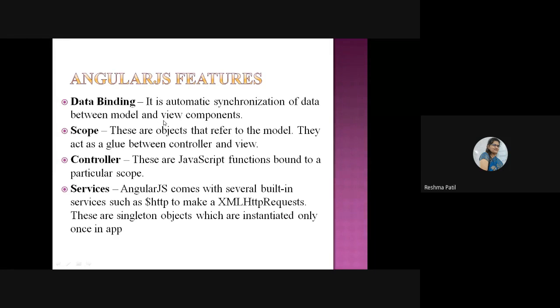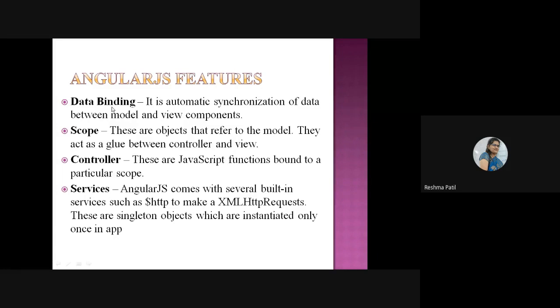AngularJS follows MVC architecture. In that architecture, the first two points are model and view. In the model, we are declaring all the variables which are used in JavaScript, and the view component is used to show your actual work to the user. So data binding binds this data to your view structure.